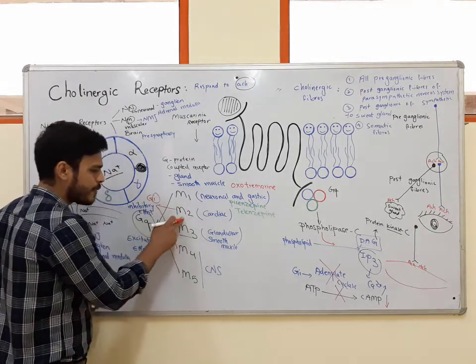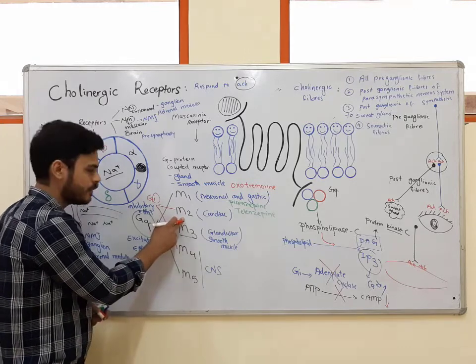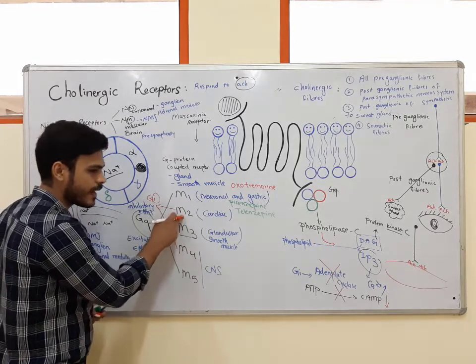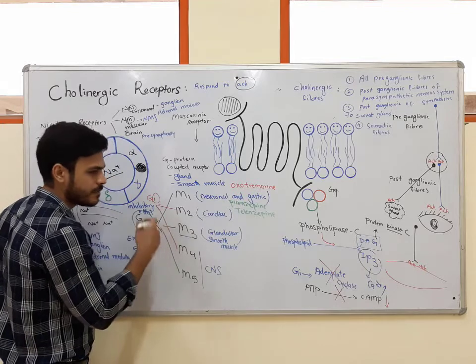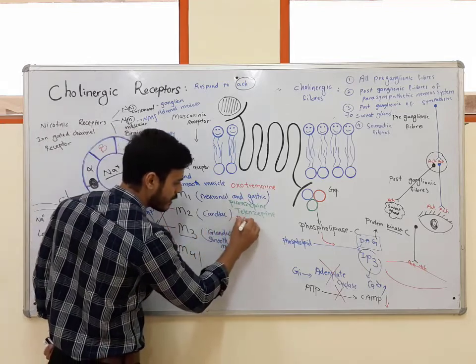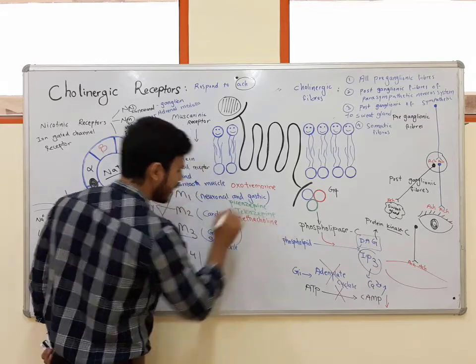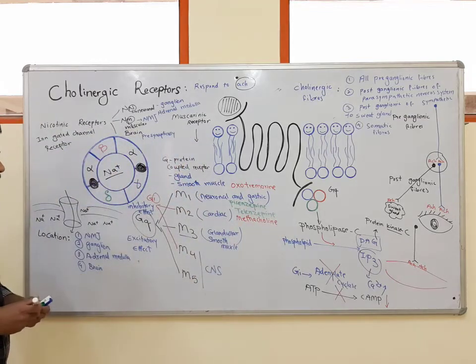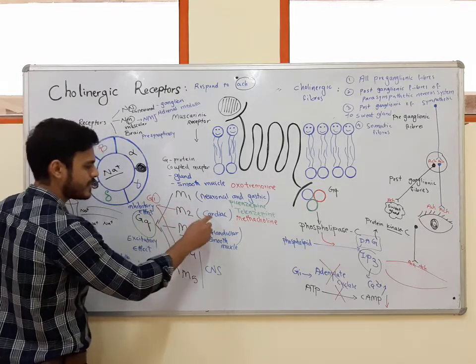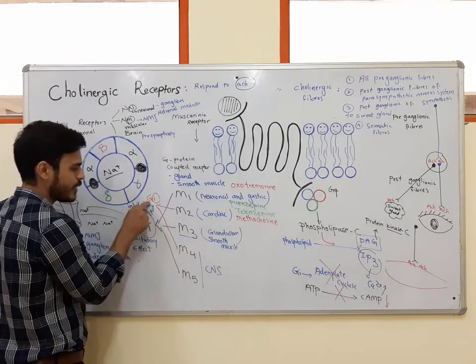The second subtype is M2 receptor. The agonist for M2 receptor is methacholine. It means that it can bind to M2 receptor on the heart. By binding to M2 receptor, it can show inhibitory effect.